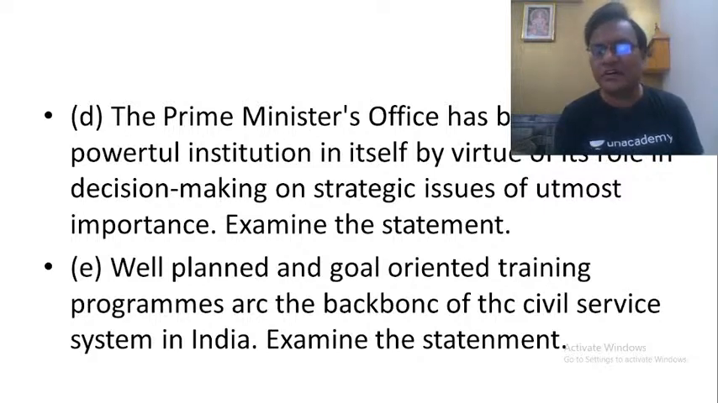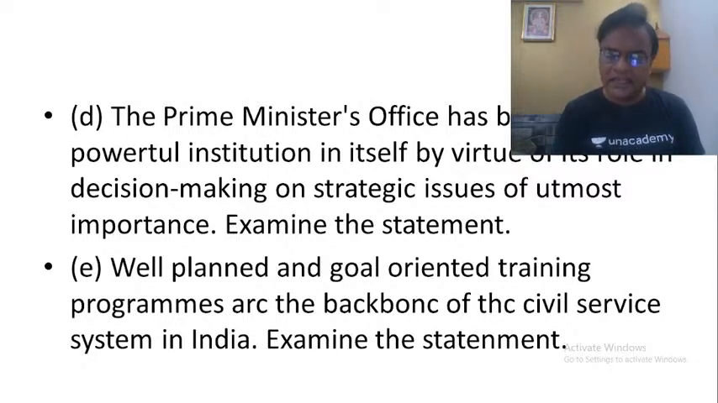Well-planned and goal-oriented training programs are the backbone of the civil services system in India. Examiner statement. Every year one question will be there regarding training. The basic problem with training in India is that it lacks focus. Why? Because most of these training programs are outdated and mostly follow colonial structures and procedures. And the training is too academic, too pedagogic in nature for it to have any practical significance.